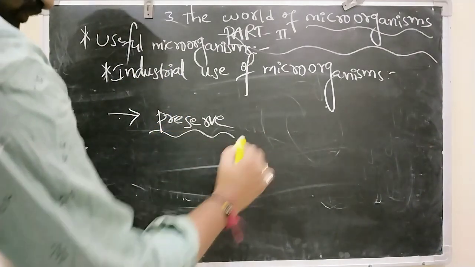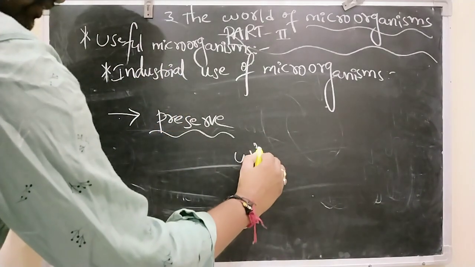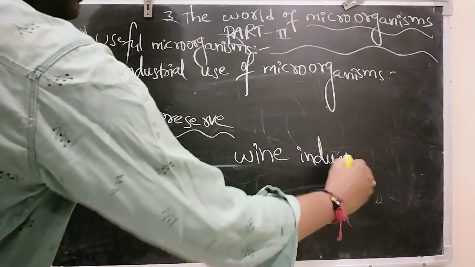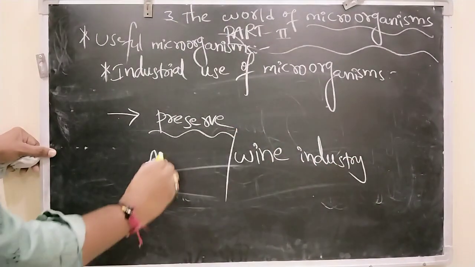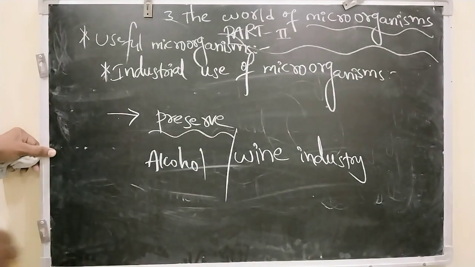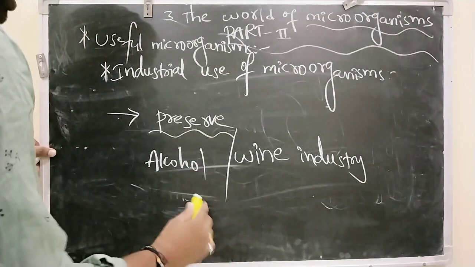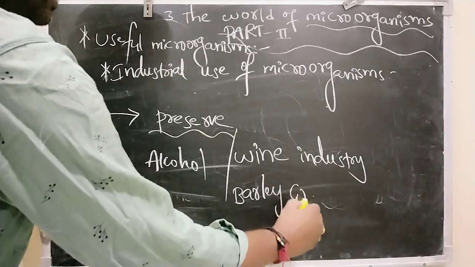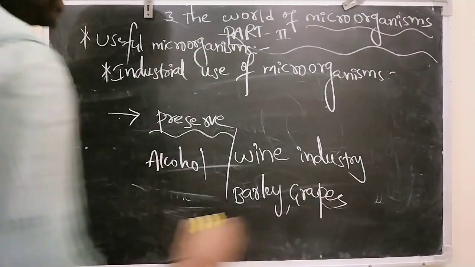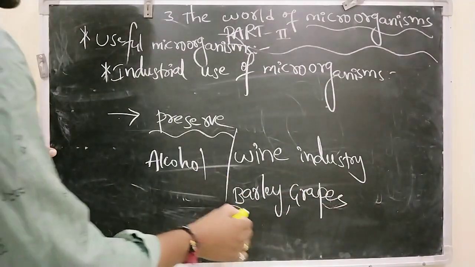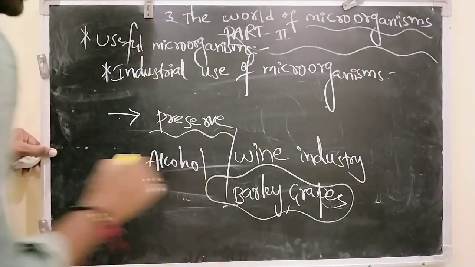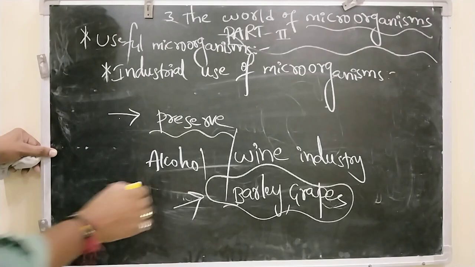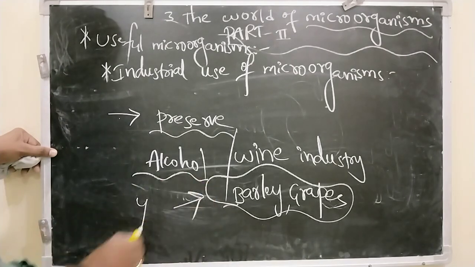For example, especially in the wine industry or alcohol industry, barley and grapes, these food items are used in the preparation of wine or alcohol by adding yeast.